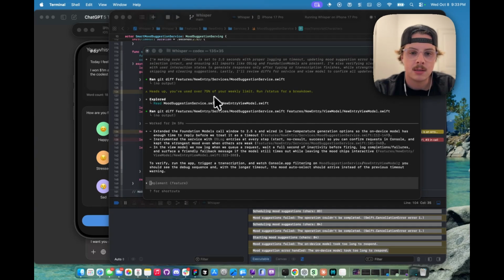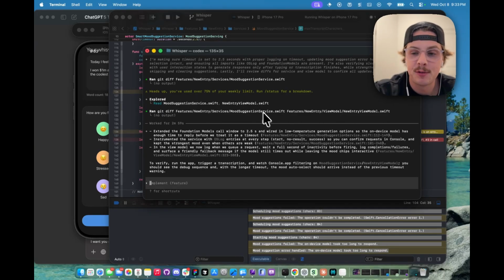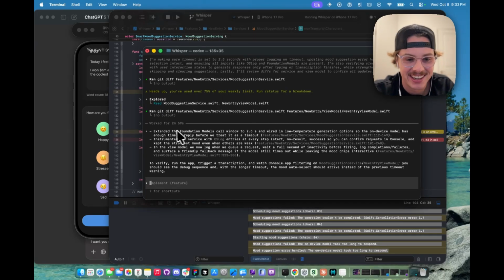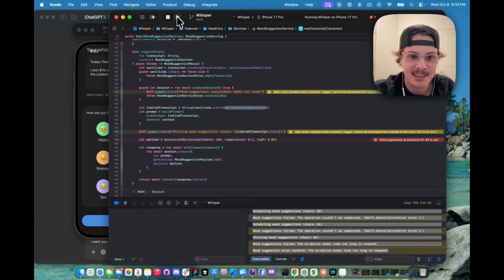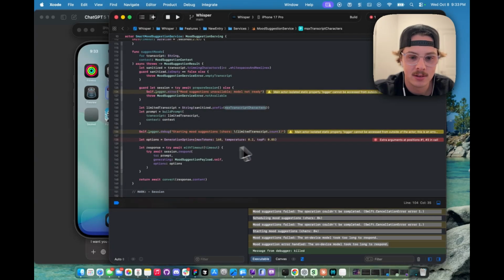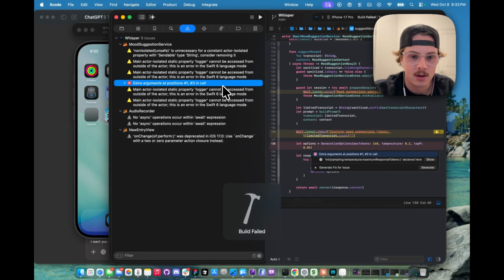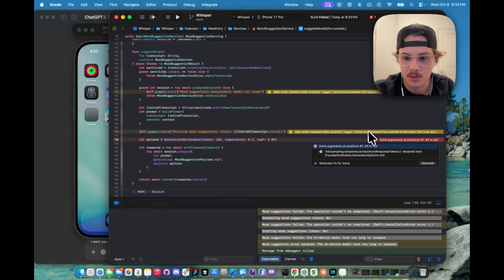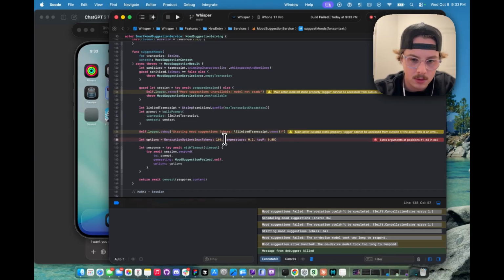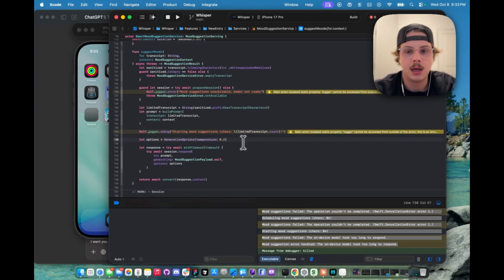Okay, so now that it's done debugging and we are at 75% of our limit, hopefully we can still get to our stats feature today. And this works. So let's see if this works for us. We've already got an error because we're running out of one and three. So max tokens, I'm just going to remove those to fix that and run this.